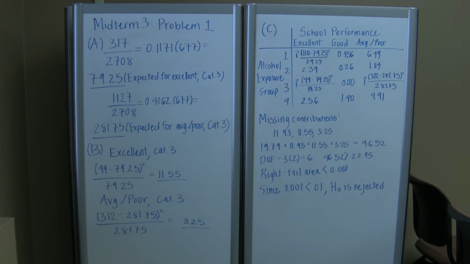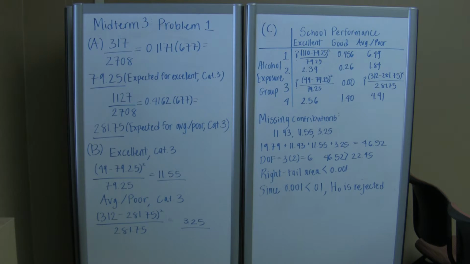I did the same for students that fell in the average poor category 3 group. I took the given value of 312 and subtracted the expected value of 281.75. I squared the difference and divided it by the expected to get a value of 3.25.